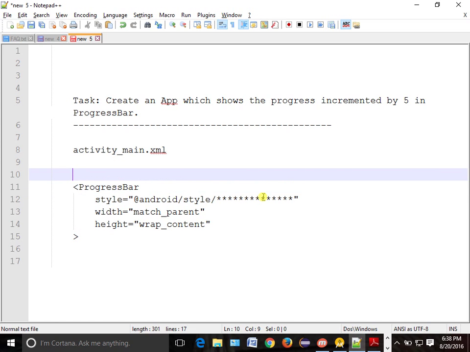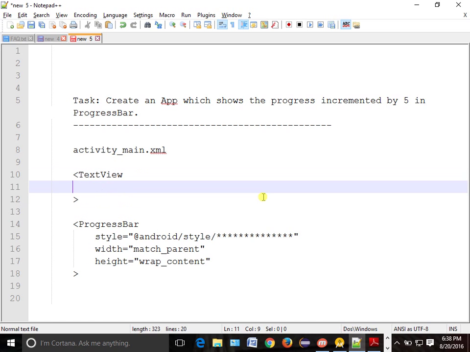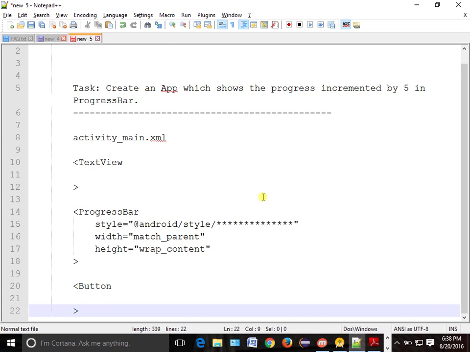And we will have one text view also, where I want to show the current state. So what is the current state? Whether it is onPreExecute, onPostExecute, 20%, 30%, we have to check it here. So text view and progress bar. Plus we will have one button also. Why do we need the button? On click of this button only you want to start the async task, right? So these are the 3 things which we will write in your XML.